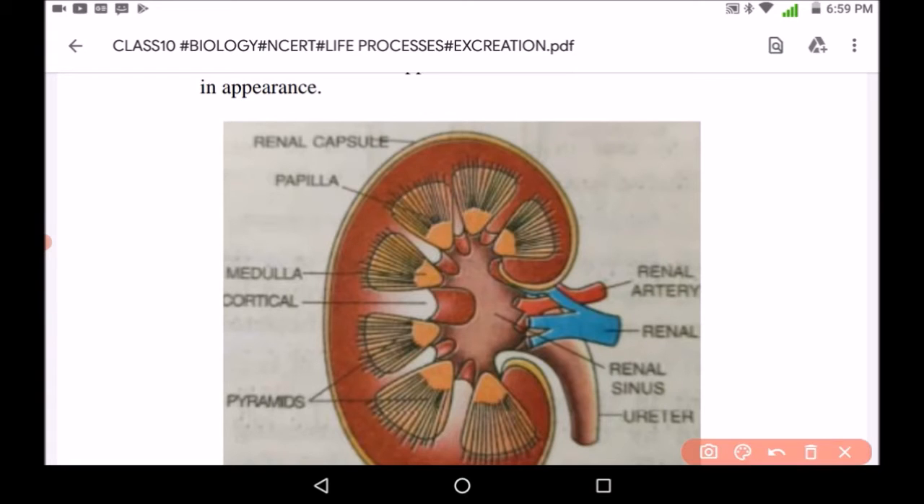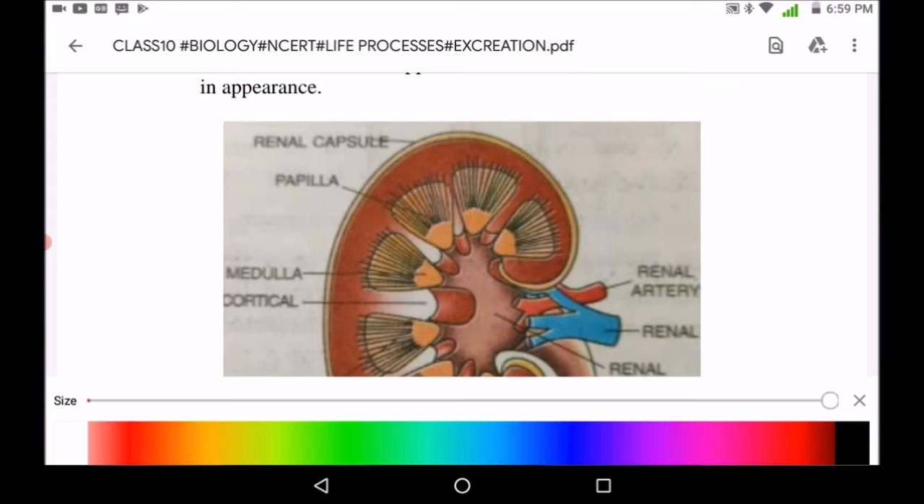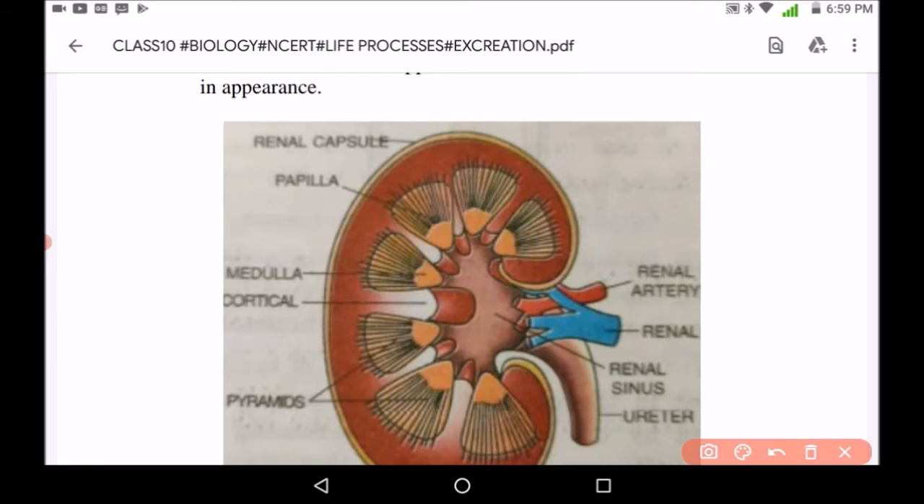So this is the diagram of the kidney. This outer is renal capsule. This is papillae present. This is medulla. This is cortex. These are pyramids, renal artery, renal sinus and ureter. So this is the structure you have to learn. This is very important diagram. You should know all the parts of kidney.